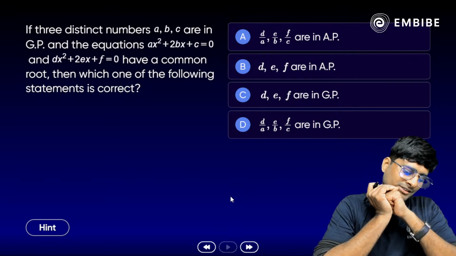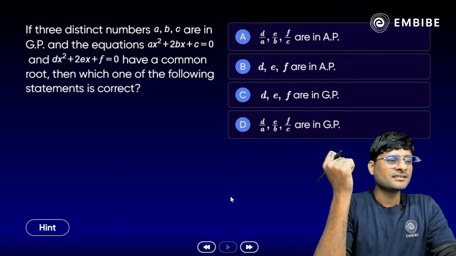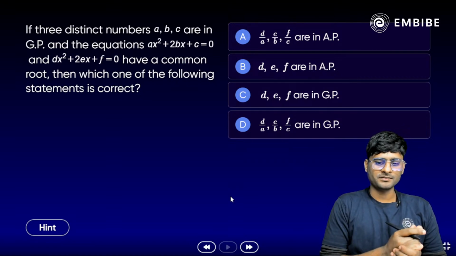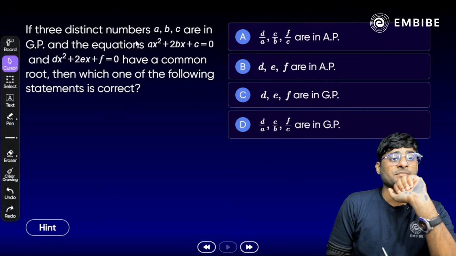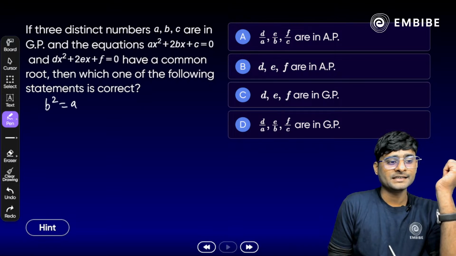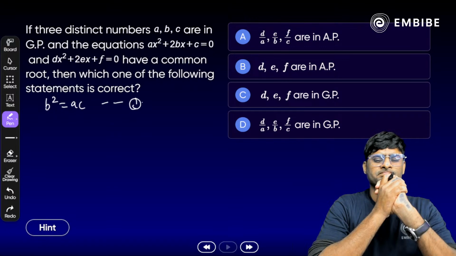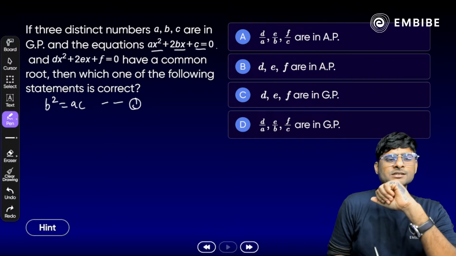All right. Sky Gaming says I'm from IIT Bombay. Okay. Congratulations. Yes. Anyone? Think about it. If we have a common root, how do we approach? How do we solve? Take your time. So easy question. a, b, c are already in GP, geometric progression. Yes, b square is equal to ac, it's already given here. That is equation number 1 we have to approach here. So what should we do now? Can we find the discriminant of the first equation? Like we have x square plus 2bx plus c is equal to 0 here.